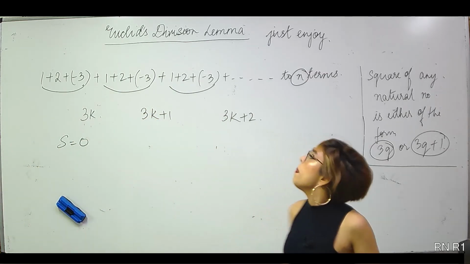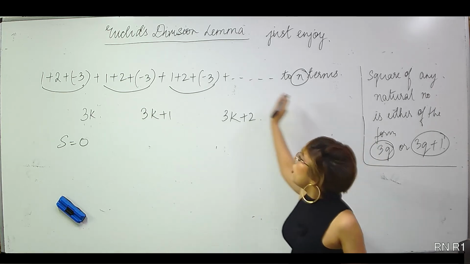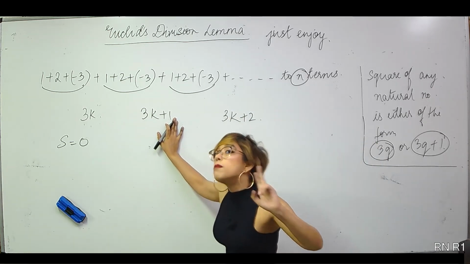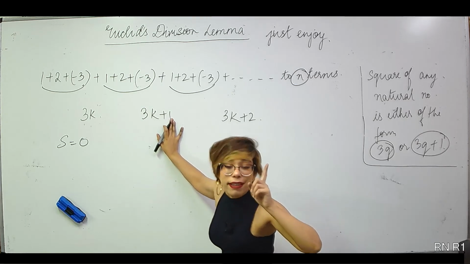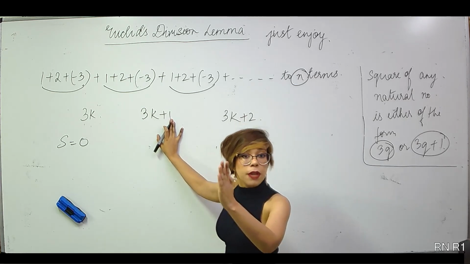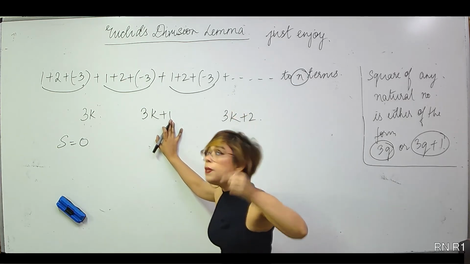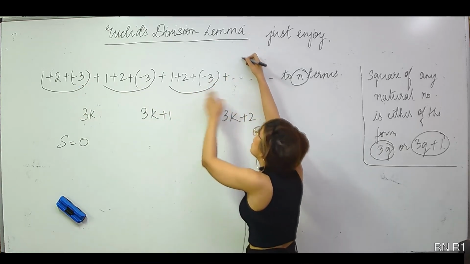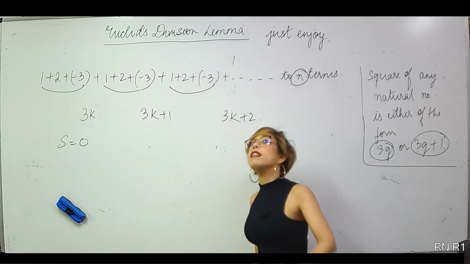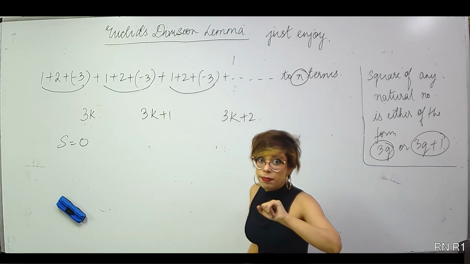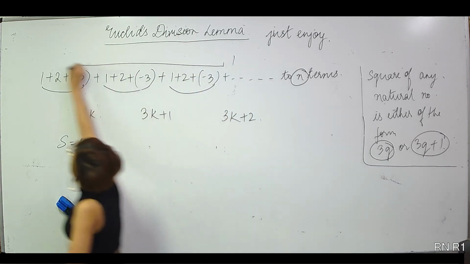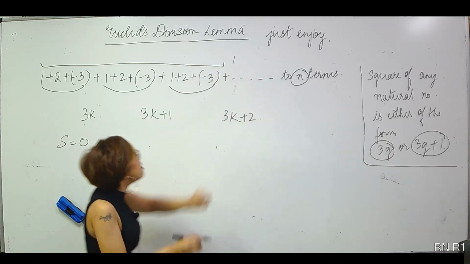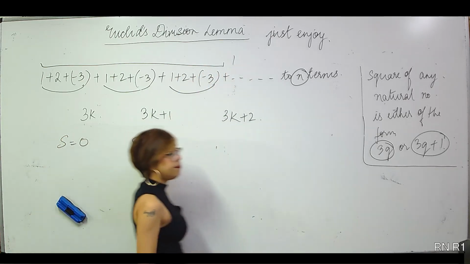Right? Okay. Now, suppose my number is of the form 3k plus 1. Suppose it is 28. Then the number of terms is 28. My triplet has not been completed. 27 तक complete हुआ. 28 में I got another number. Now, triplets have been completed, but I have an additional number. That number has to be 1. Starting of the next triplet which is not completed. Right? Now, previous sum would be what? 0. Sum of all the triplets is 0. Plus 1. That means the sum is 1.